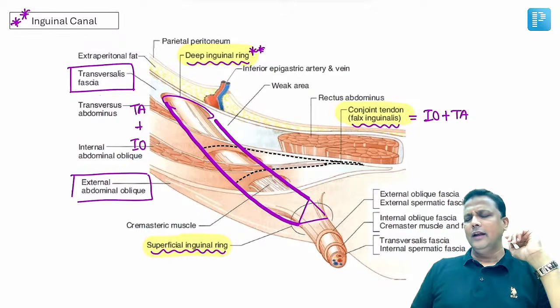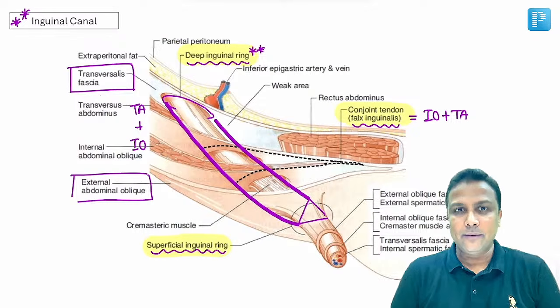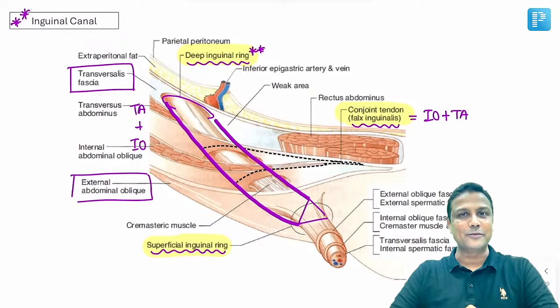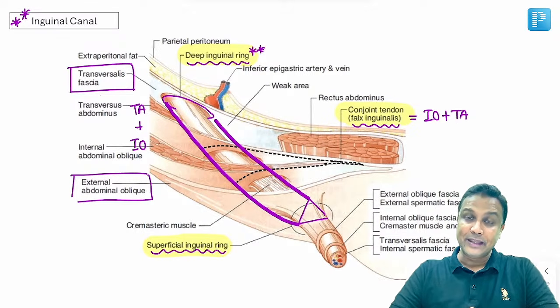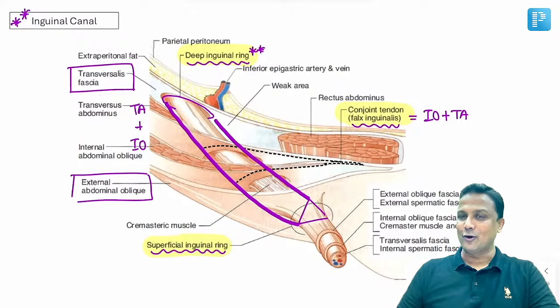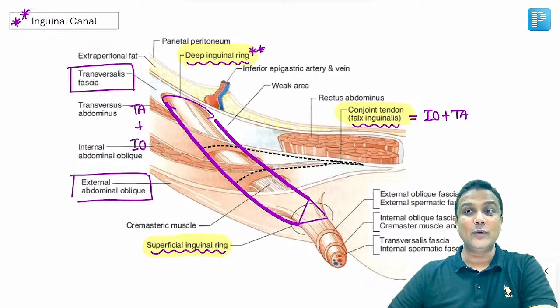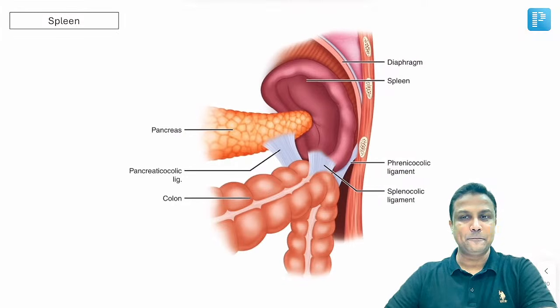That's all. And then content in females, it will be like a round ligament of the uterus. I hope you also have learned about that one in obs-gynae. A round ligament of the uterus along with ilioinguinal nerve. And in males, what do you have? Spermatic cord. So spermatic cord along with the ilioinguinal nerve. That's all, sir. We are done with the entire topic of inguinal canal.